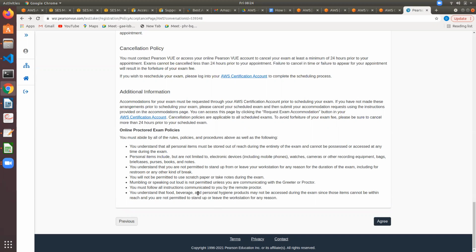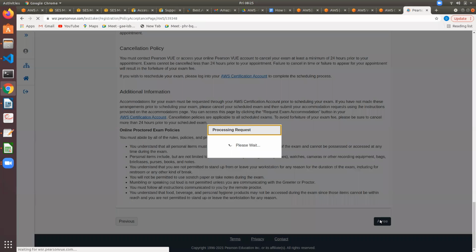And before the examination, say 15 to 30 minutes before, you have to log into this software for your examination. In this process, they will ask you to take photographs of your room, all 4 sides of your room, your photograph, and your photo identity, which you have to submit. Then they will let you in for the online proctored exam. So let's say agree.